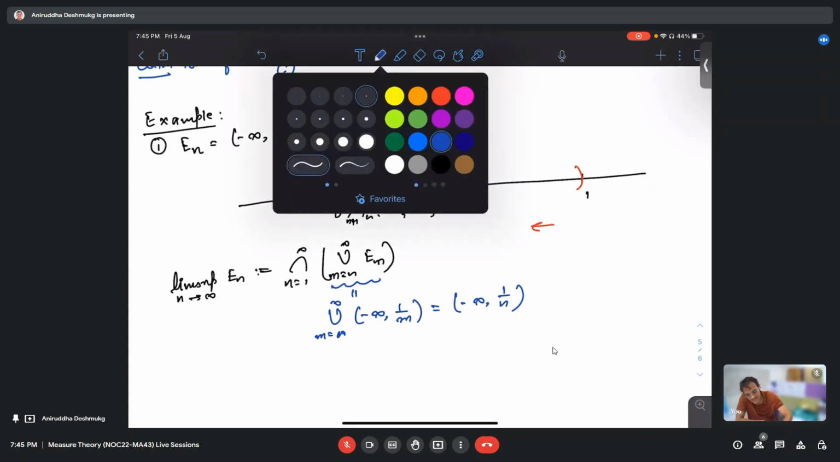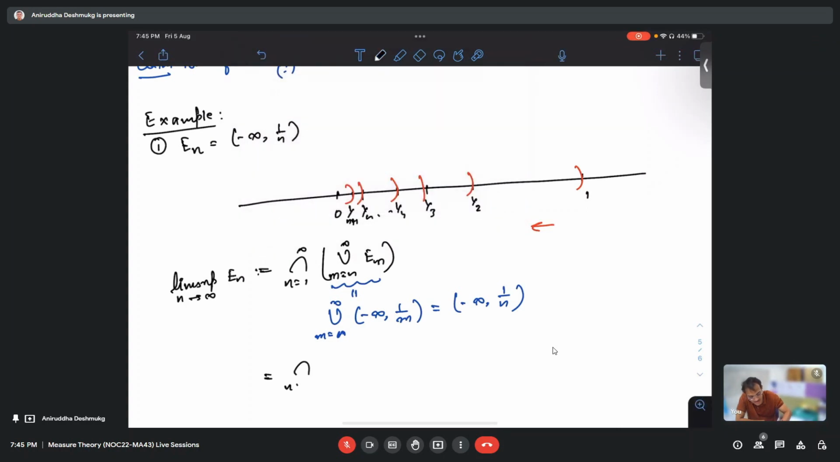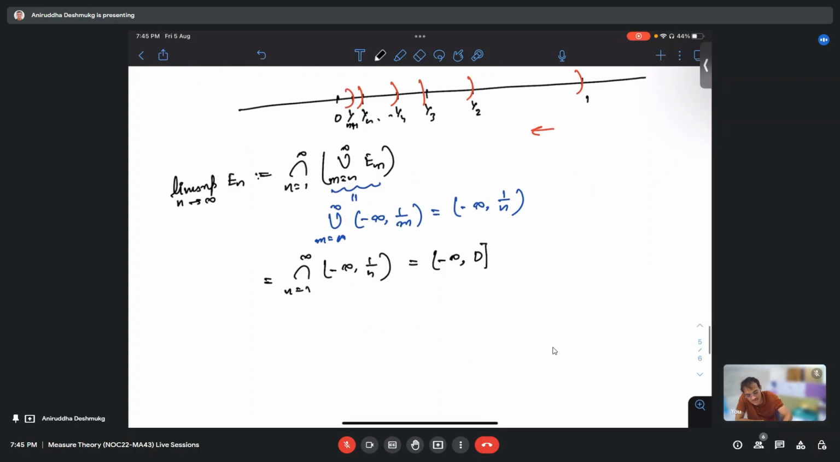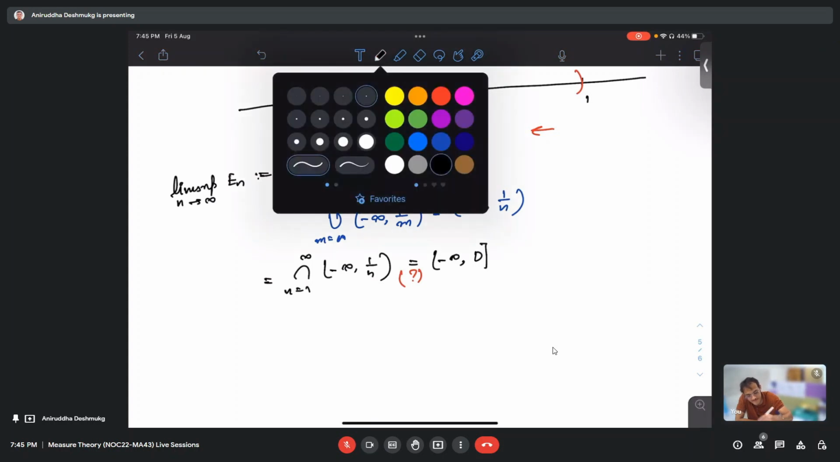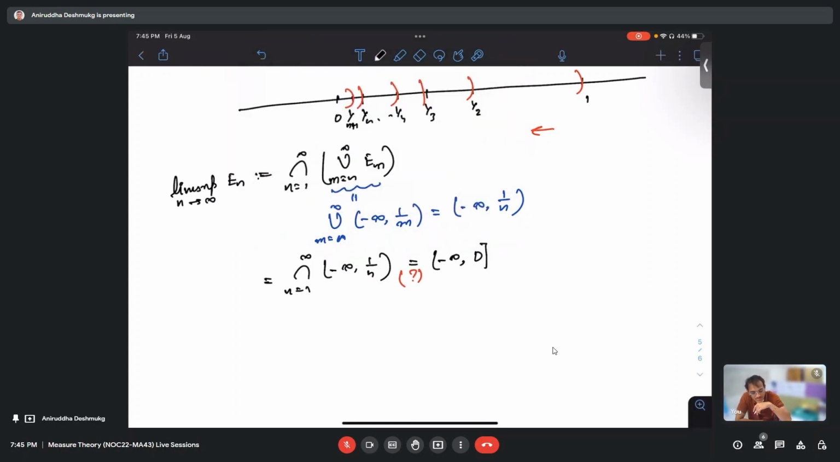So now what about the intersection? Basically, this set is minus infinity to 0. Is 0 included or not? Included, it's closed on the right side. Let me ask you why. Because 0 is strictly less than 1 by n for all positive integers. If I take any x less than or equal to 0, x is strictly less than 1 by n for every n, which implies that minus infinity to 0 is definitely contained in this intersection.